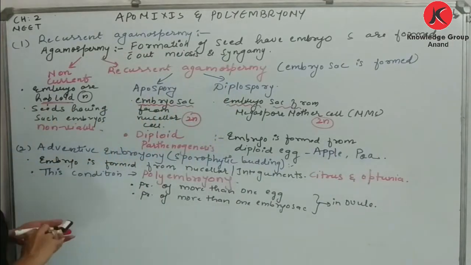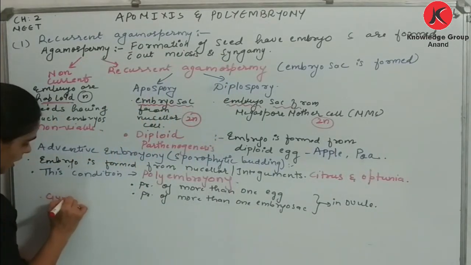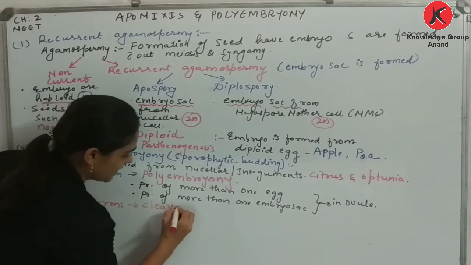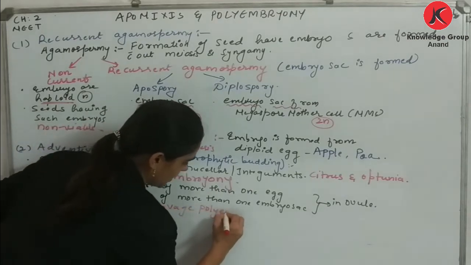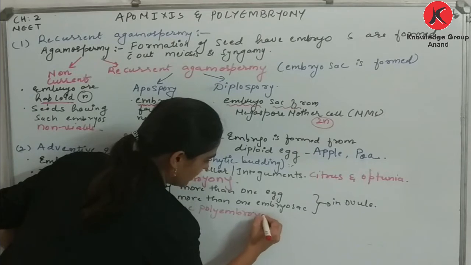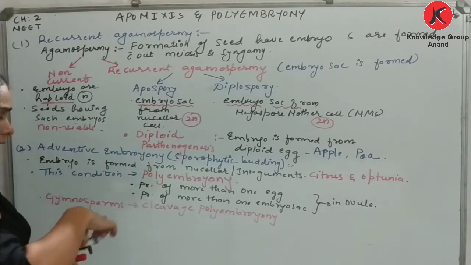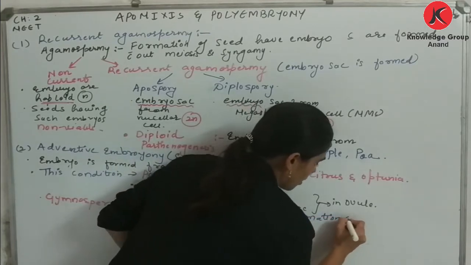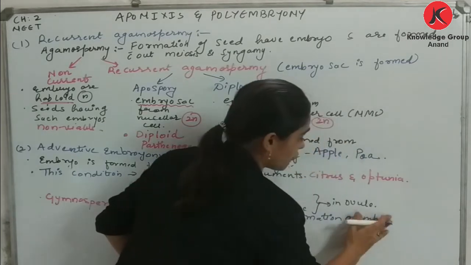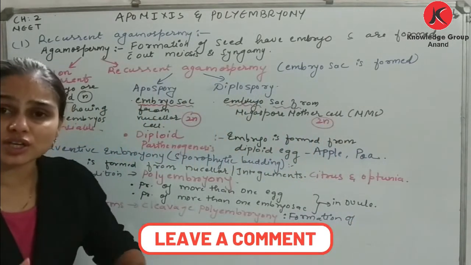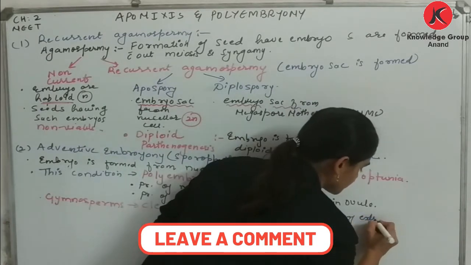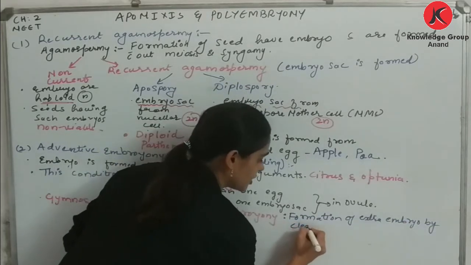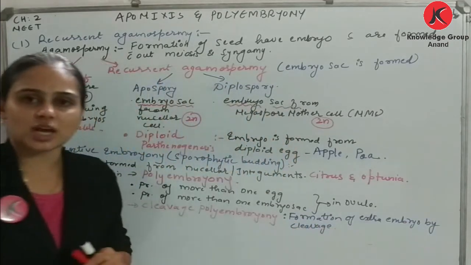Specifically, if I want to give an example of gymnosperms, our gymnosperms exhibit cleavage polyembryony. What is cleavage polyembryony? It is nothing but formation of extra embryo by cleavage. Am I clear?